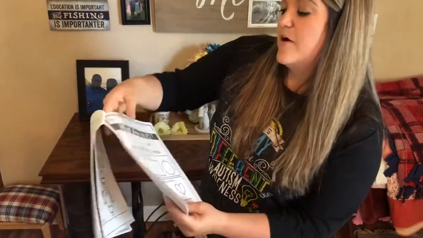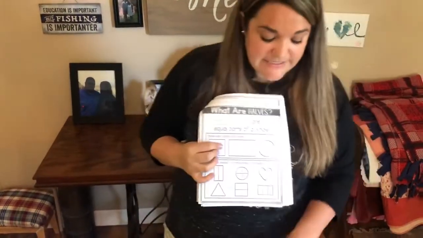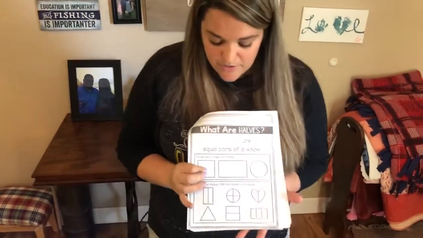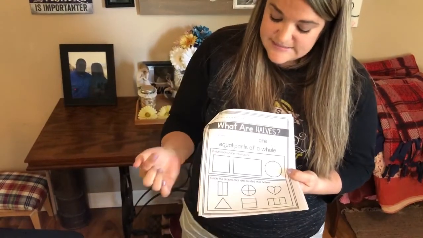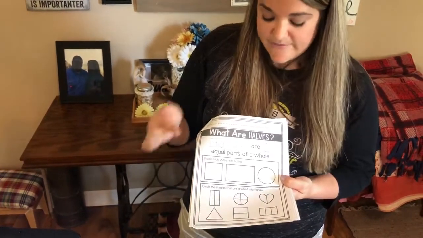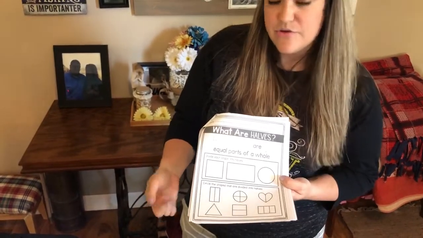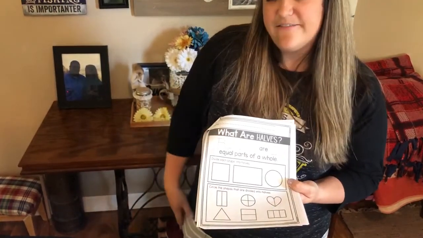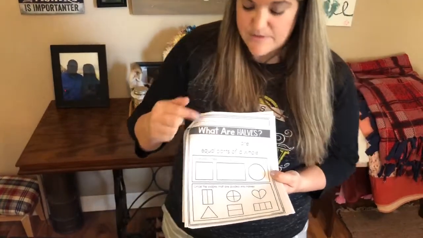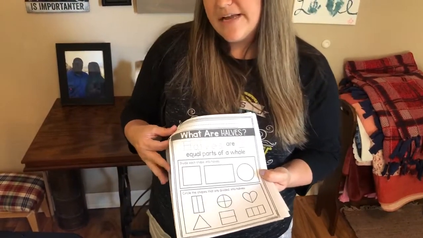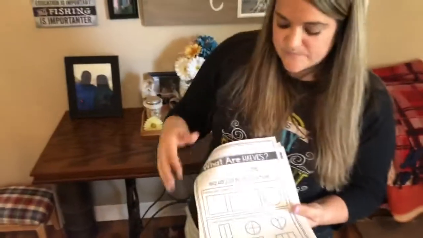So on this one, just like we did down here with the pizza, you can break all of these shapes into halves, and then down here, you can figure out which one is divided in half. Okay, that would be 1 is your numerator and 2 is your denominator.